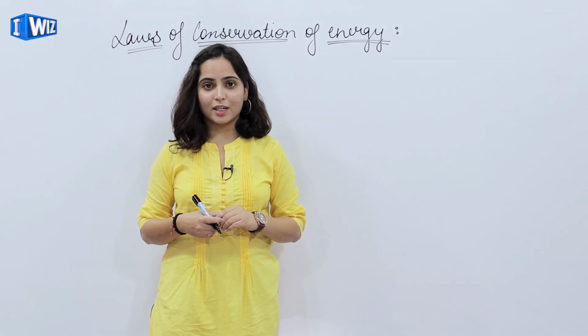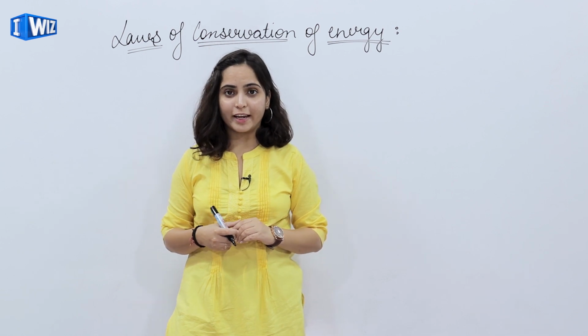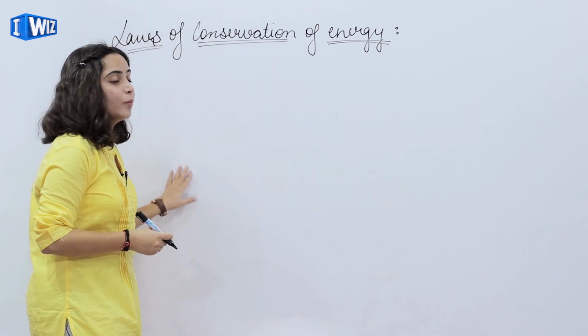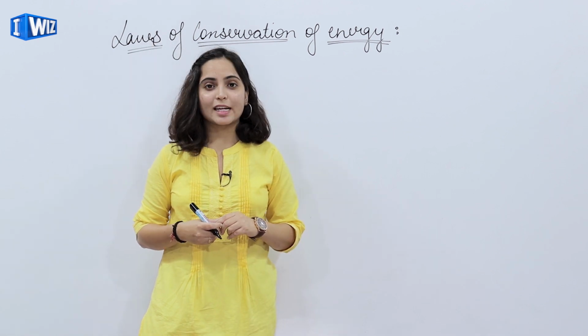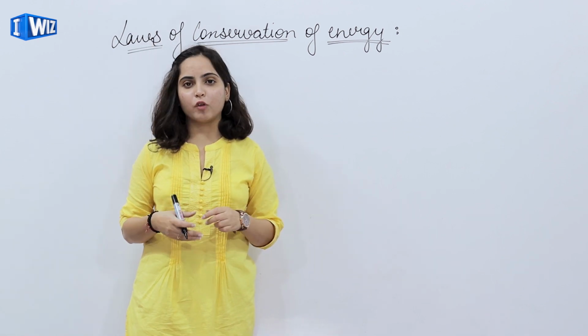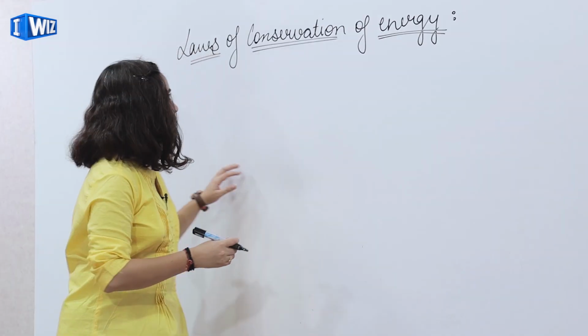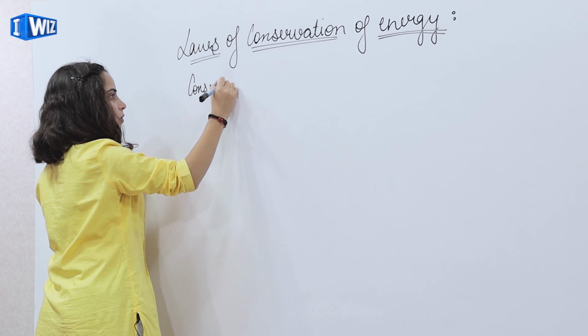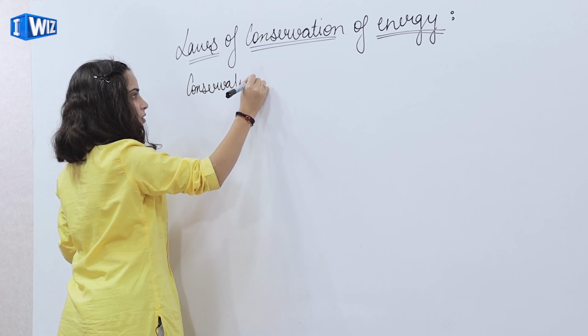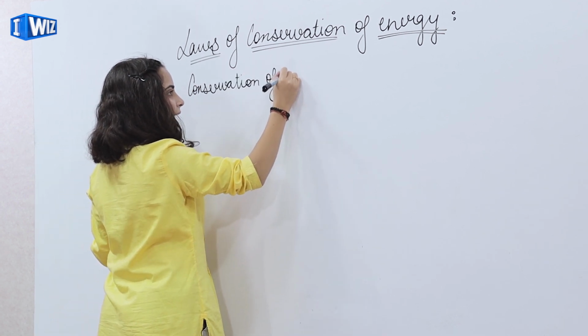Now we'll discuss the law of conservation of energy. We know energy can neither be created nor be destroyed. It can be converted from one form to another form. Here we'll discuss conservation of mechanical energy.